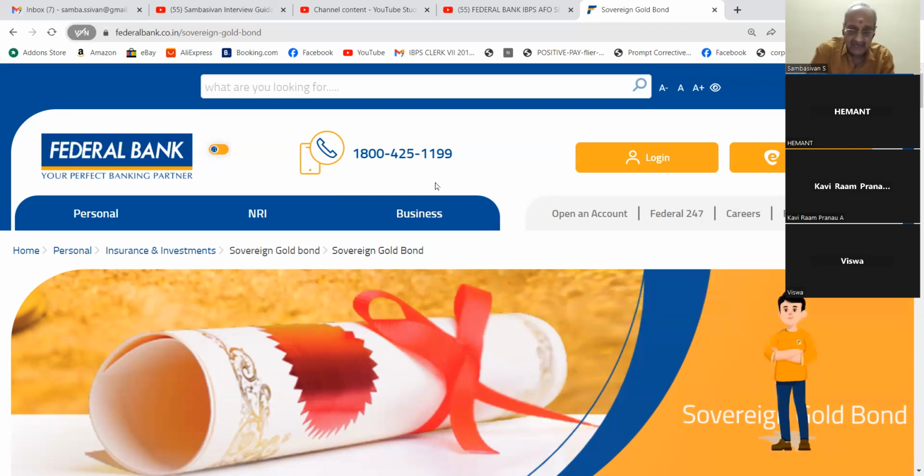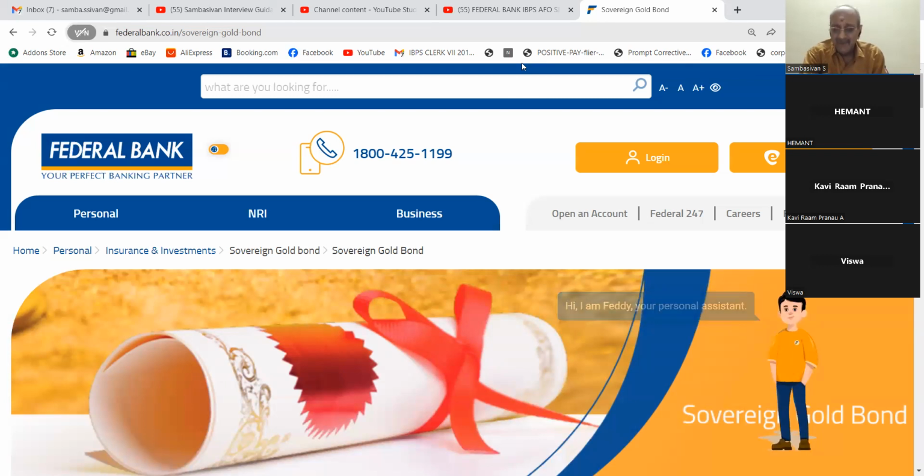They are charging 3% GST for physical gold, right, sir? Whether they will charge any tax for this sovereign gold bond, sir? No. At sovereign gold bond redemption time, no tax. There are no taxes during buying time. No taxes.